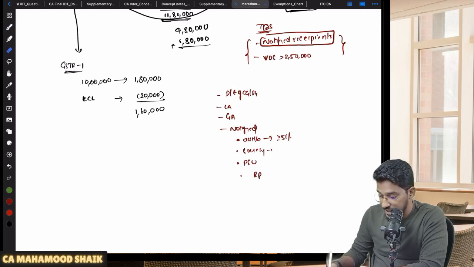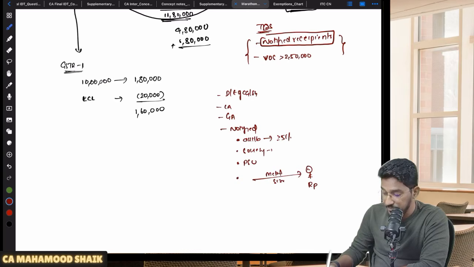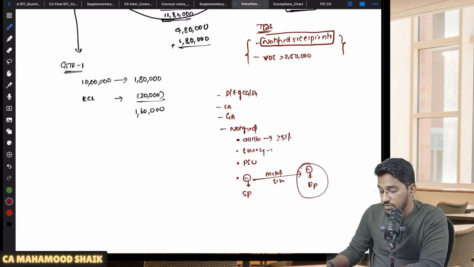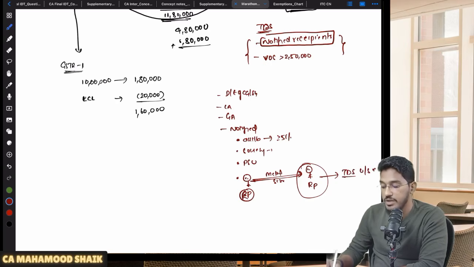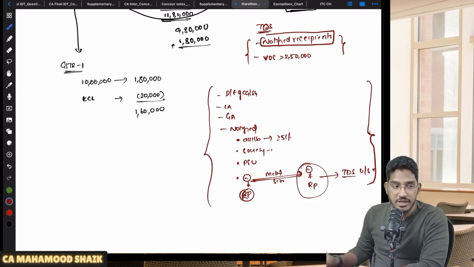So what is that last category? Recently they have added this. One more person who is required to deduct TDS is if the recipient is a registered person, if he is receiving supplies of metal scrap from another registered person. Now this recipient who is a registered person receiving the supplies of metal scrap from another registered person, he is also required to deduct TDS under section number 51. So only these notified recipients are the deductors who will be required to deduct the TDS.